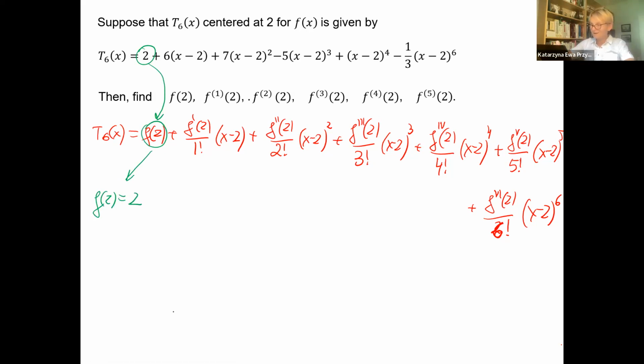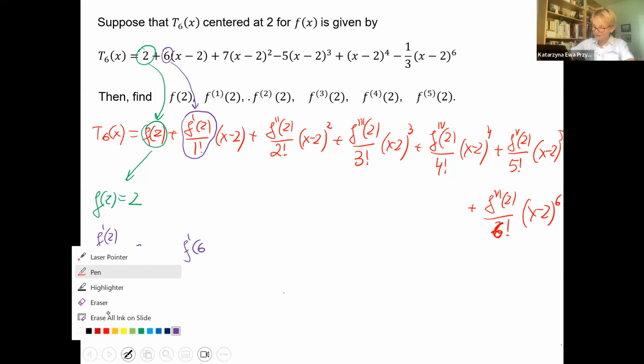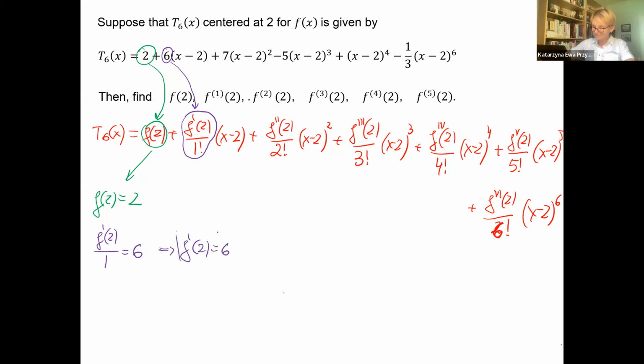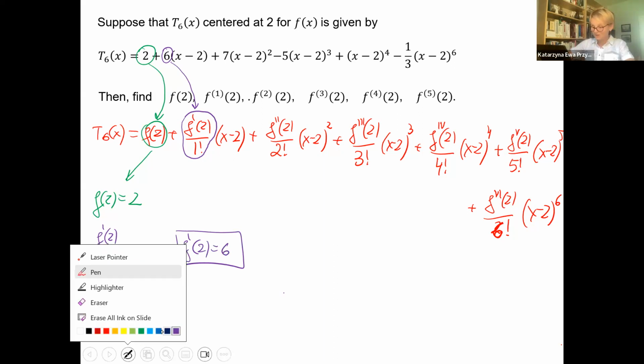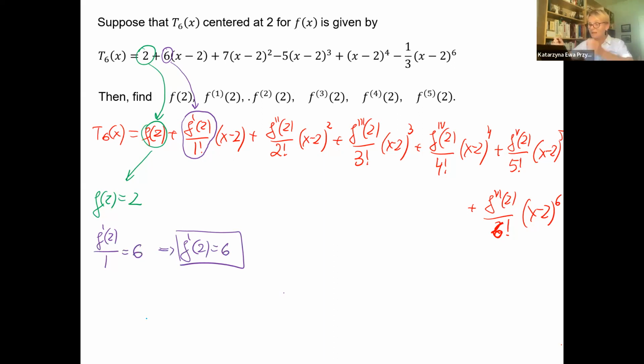Perfect. Now, first derivative. That means first derivative is sitting here, and that's the coefficient. That means first derivative at 2, 1 factorial is 6. That means this one is easy. First derivative at 2 is just 6. Okay, because the factorials are important. What is the second derivative? I see second derivative will correspond to this one. What is the second derivative at 2?